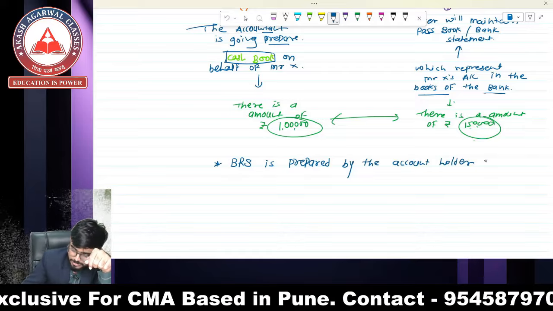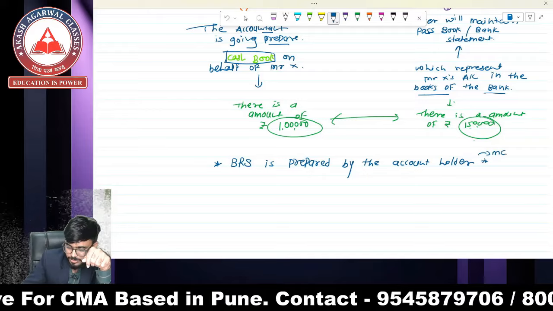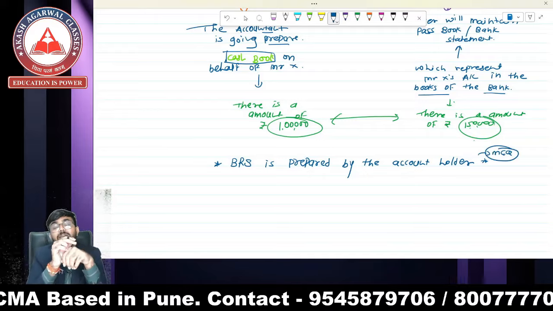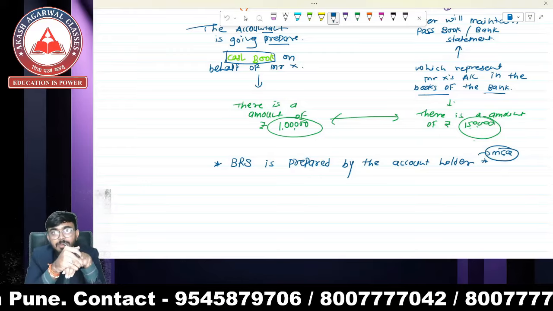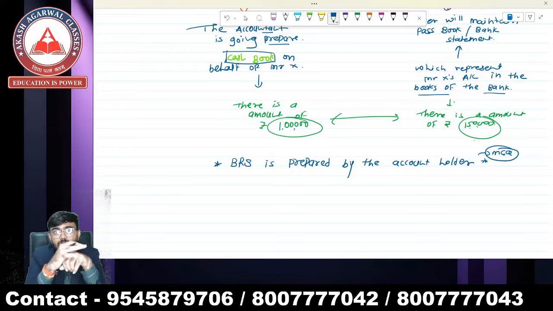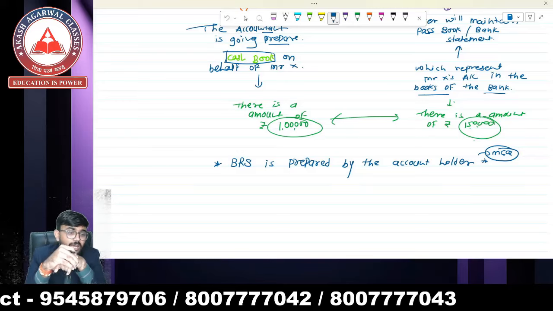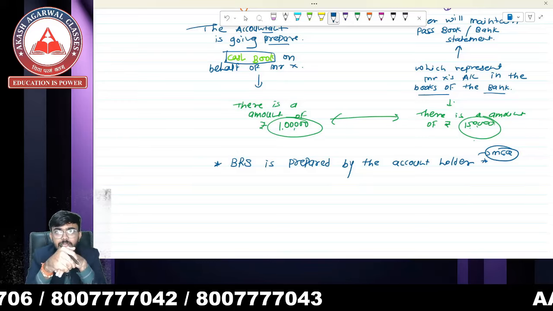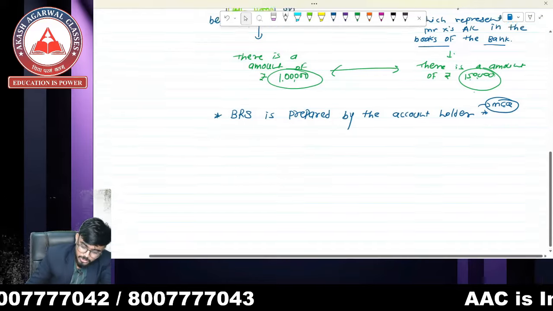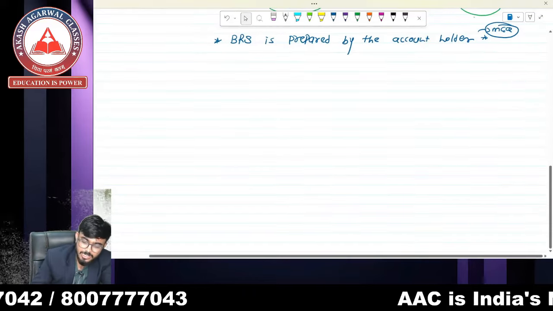Remember that. This is also important for MCQ questions. An MCQ question can be asked on this: the BRS is prepared by the banker, account holder, or owner of the business. So it is prepared by the account holder or the accountant of the account holder. Okay, remember that.